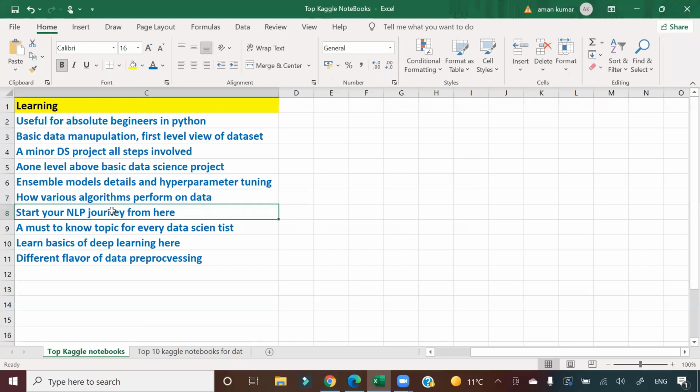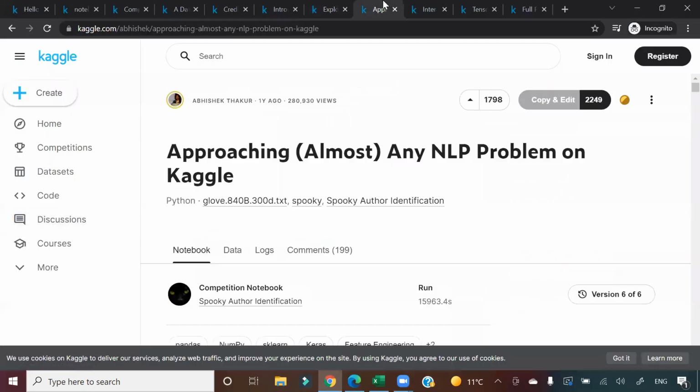Now from here, I have put one notebook specifically for NLP. Start your NLP journey from here. And who can be a better person to give this apart from Abhishek Thakur, right? All of you must have known Abhishek. Now, credit to Abhishek Thakur for this notebook, first of all.